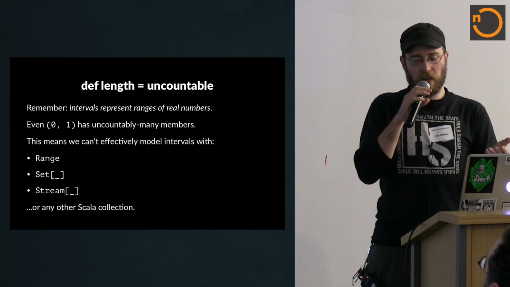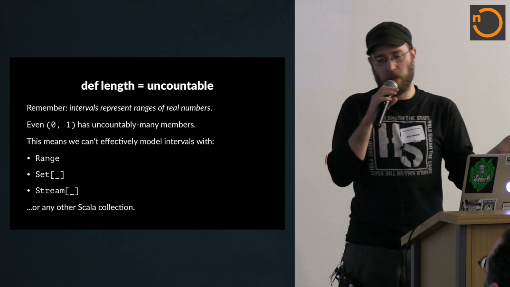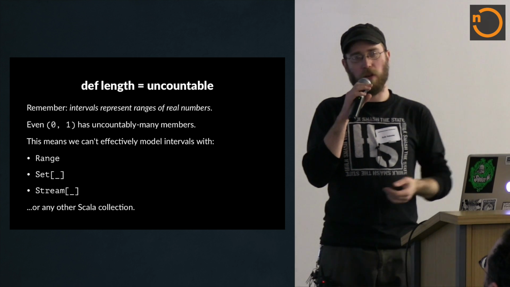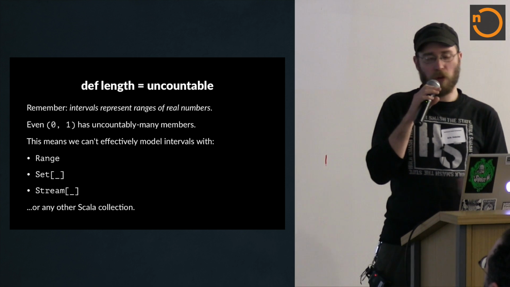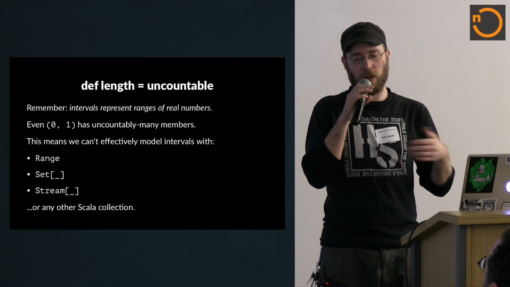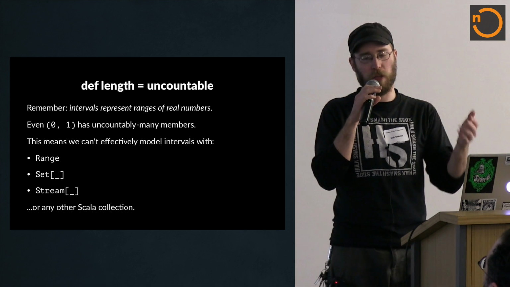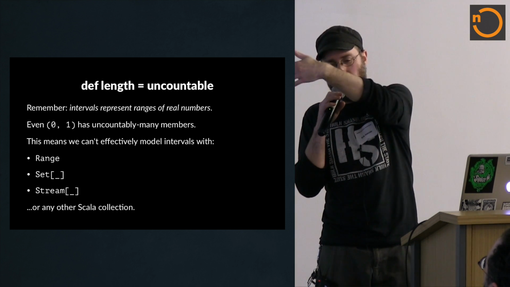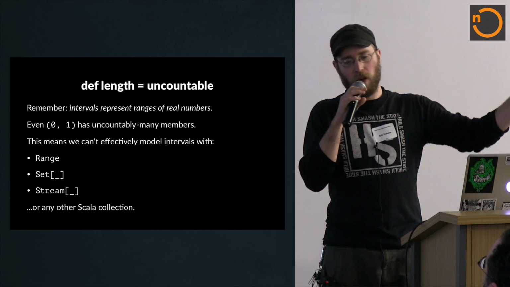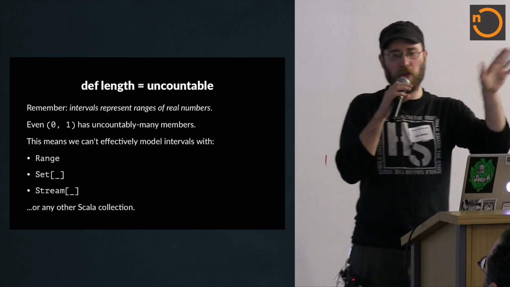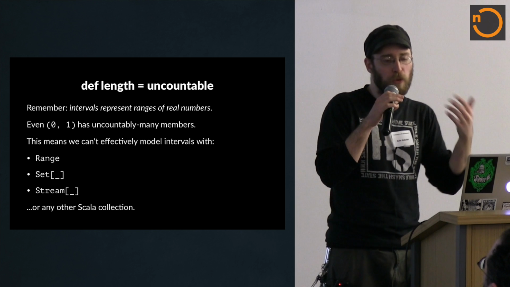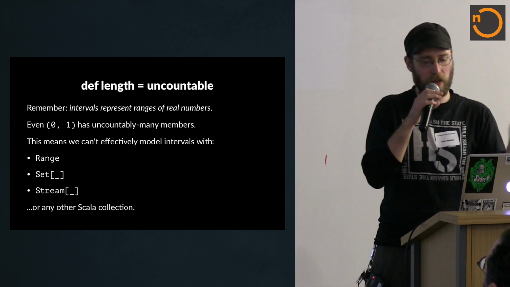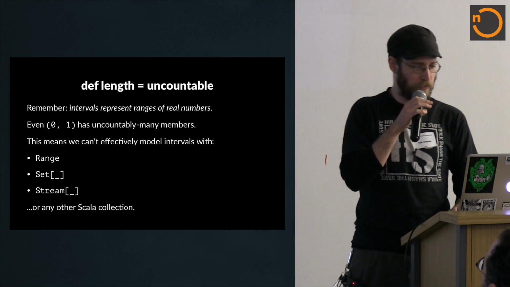So basically, what I'm saying is you shouldn't have a size method or a length method. That just doesn't make any sense for an interval. It couldn't possibly do anything. Since all Scala collections pretty much have to have this stuff and assume that you can iterate through and hit all the values and call length on it, we just shouldn't think of this as a collection. Maybe intuitively it seems like a collection, but I'm arguing that that's the wrong intuition.